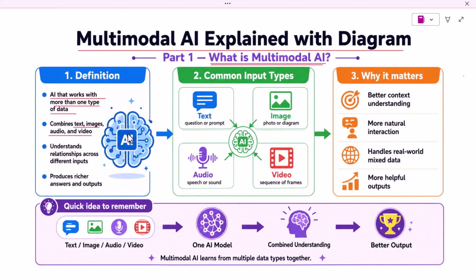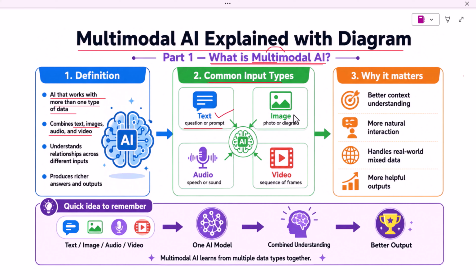The word multi means many, and modality means type of data. So multimodal AI means AI that understands many types of data together. Now look at the common input types shown in the first visual. The first input is text. This can be a question, prompt, instruction or document text.